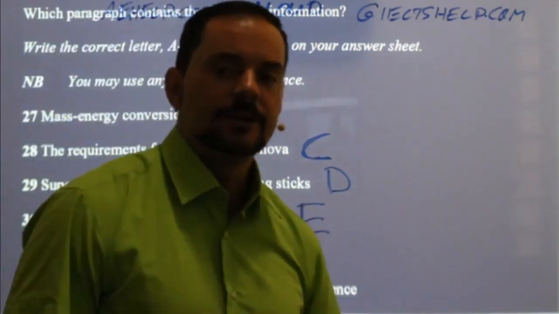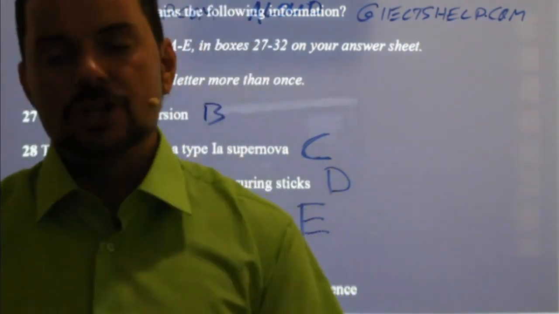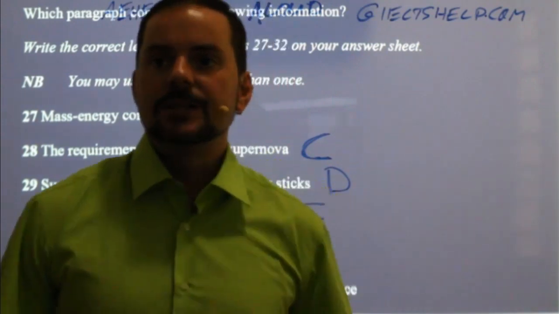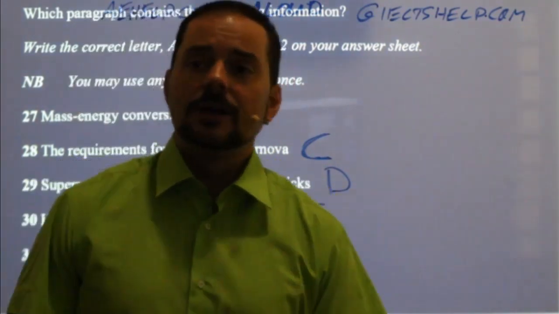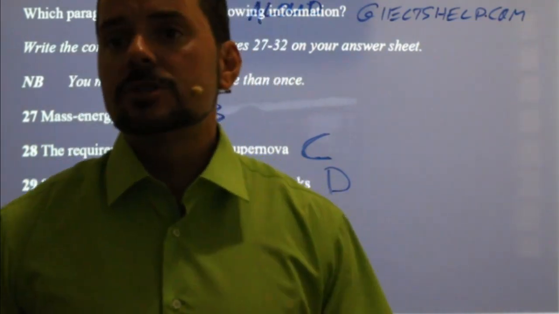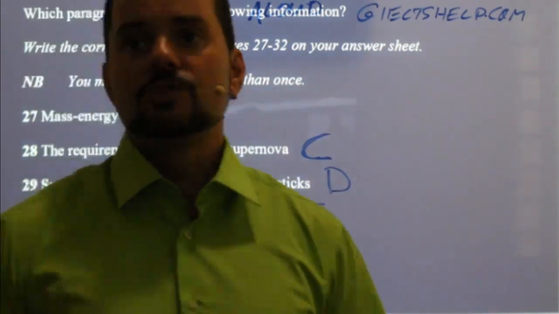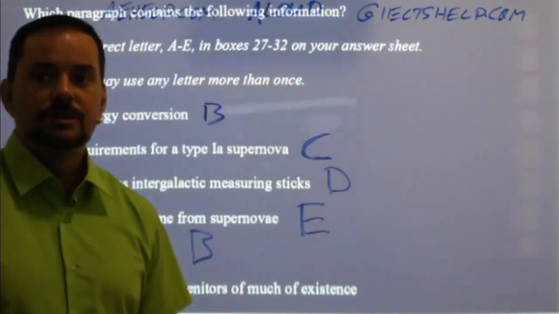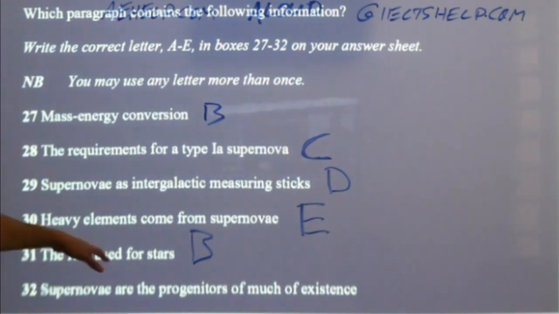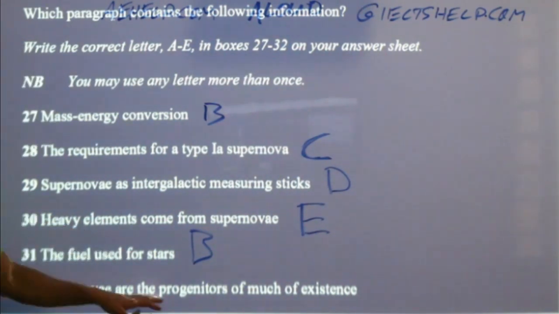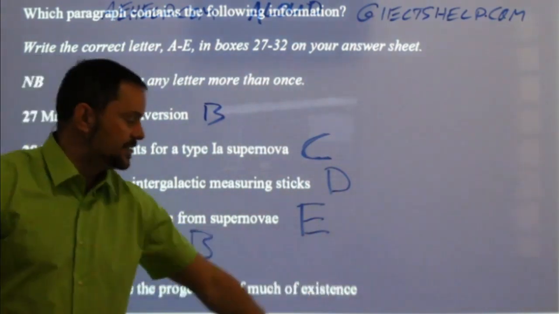It was there. And I think a lot of you were very visual. You have a lot of good ideas. Okay, Mohammed Wahab says there's helium. It's one of them, Mohammed. Mostly the fuel is hydrogen, which Reba said. Hydrogen. Yeah, and that was explained in paragraph B. Okay, supernovae are the progenitors of much of existence.